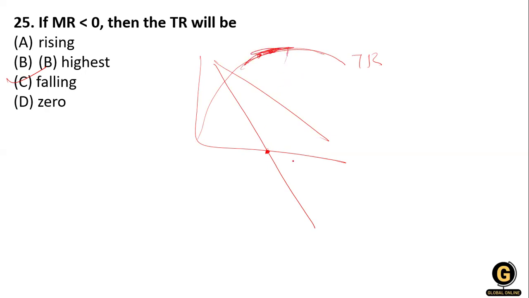And from this, I'm not drawing it very well, sorry for this. So TR is like this, and here it is falling. So at that point, TR is going to be falling. So this is MR, this is AR.